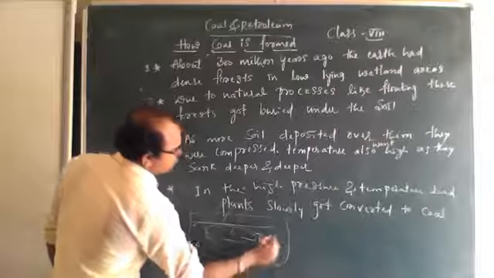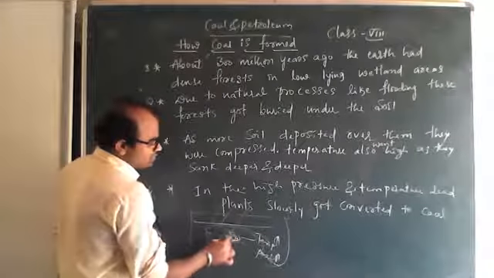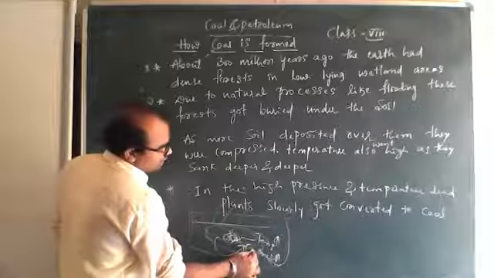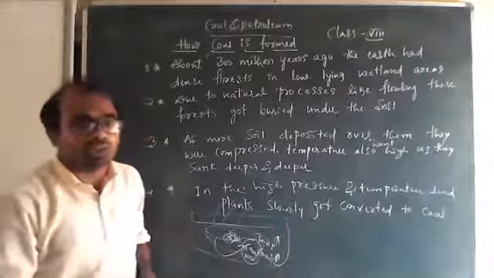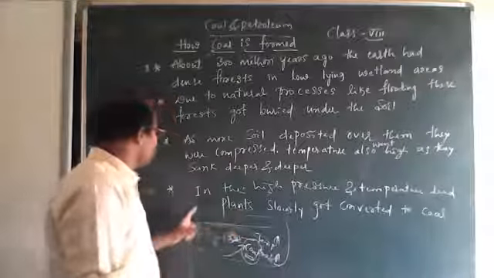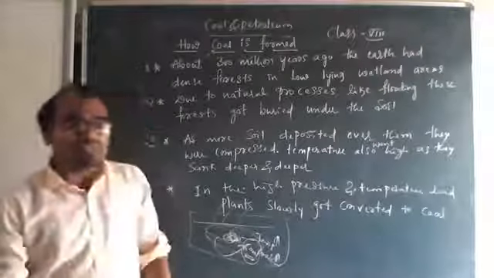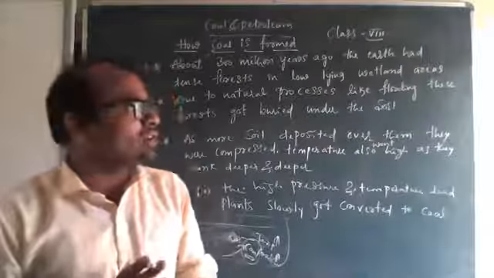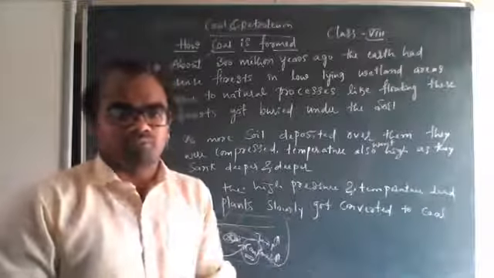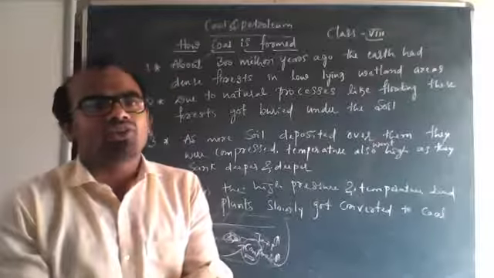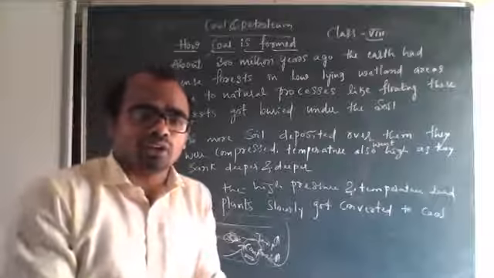Okay, here there was high temperature and high pressure. So due to that, this dead vegetation was converted into the form of carbon, that is coal. It got converted into coal form. This is called formation of coal, and the process of formation of coal is called carbonization. Why is it called carbonization? Because coal is the main form of carbon. Since dead vegetation is converted into coal, it is a slow conversion of dead vegetation to carbon.